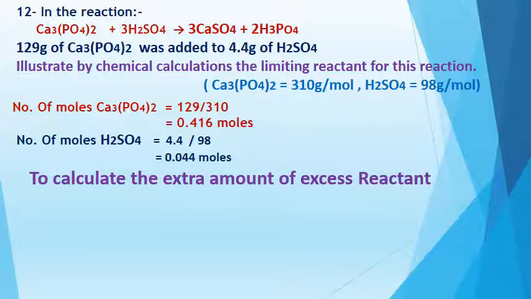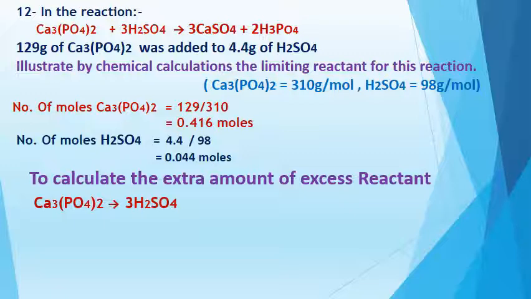To calculate the extra amount of excess reactant, I will compare between the two reactants only. Here I don't write the product. The two reactants here are calcium phosphate and sulfuric acid.